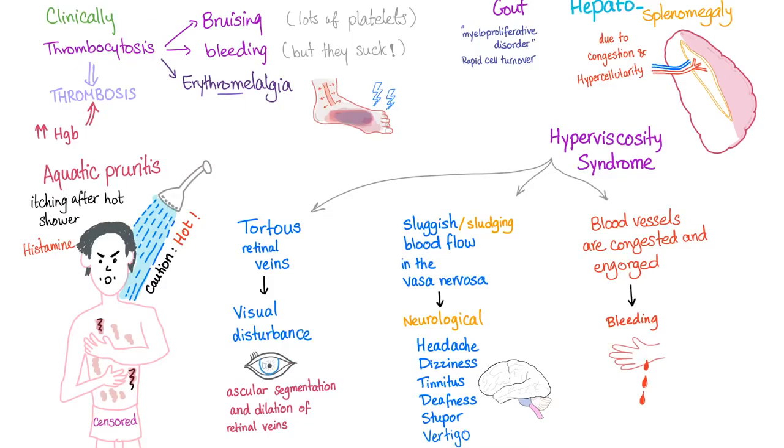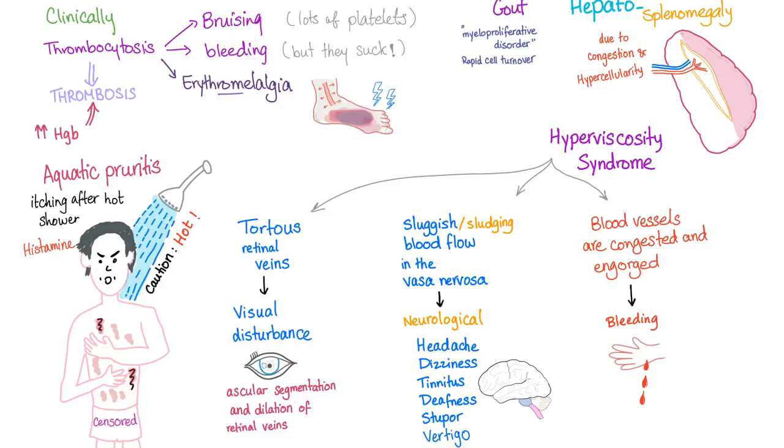Yep, it's a myeloproliferative disorder. All three cell lines are increased. Will lead to bruising. Why? Because I have lots of platelets. Lead to bleeding. Why? Because these platelets suck. It's a neoplasm. It's not like beautifully functioning platelets. And why bleeding? Because it's a part of the hyperviscosity syndrome. So don't forget that. Thrombocytosis can lead to a problem called erythromelalgia, and I'll talk about it in the next slide.